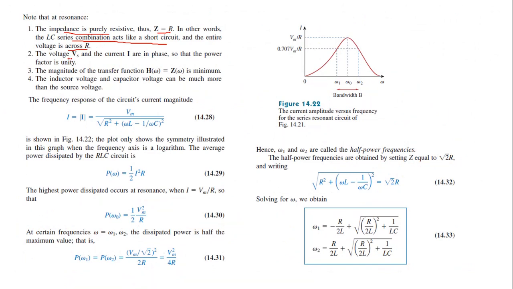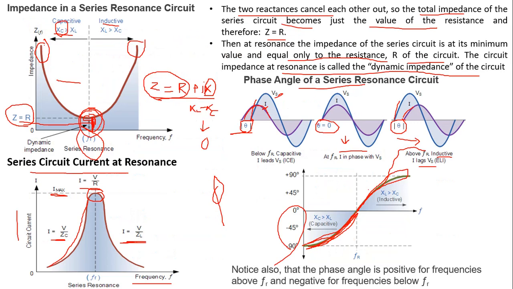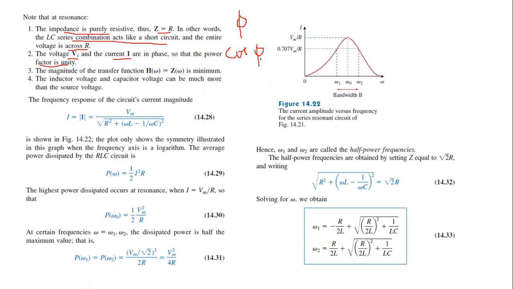Next one, the voltage Vs and the current I are in phase, so that the power factor is unity. We know the concept of power factor. So phase angle is the angle between voltage and current, and power factor is represented by cos phi. So in this condition you can see that there is no phase difference. Theta is 0. So cos 0 is 1. So this is what it means. When V and I are in phase, the power factor is unity.